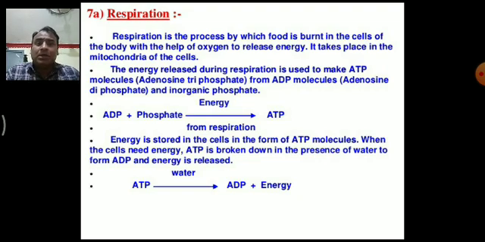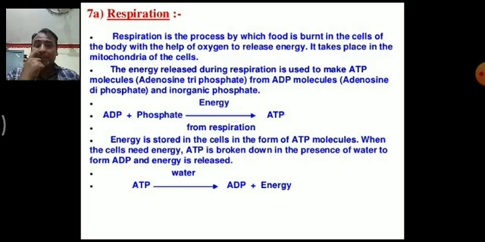Okay, the energy released during respiration is used to make ATP. ATP full form is adenosine triphosphate. ATP is basically made up from ADP, and ADP is adenosine diphosphate, and adenosine diphosphate is basically made up of AMP. AMP is adenosine monophosphate.